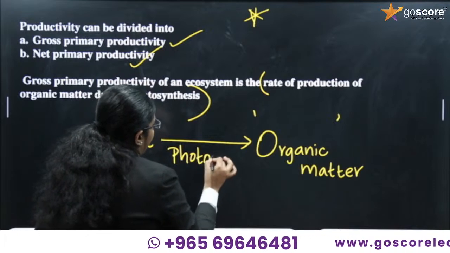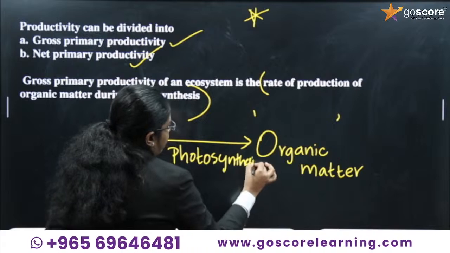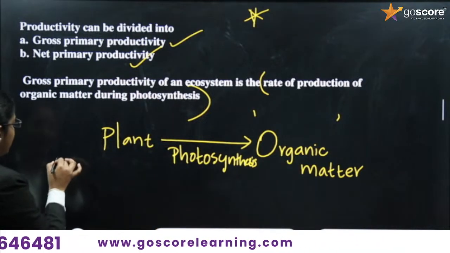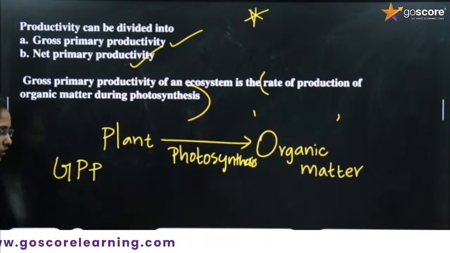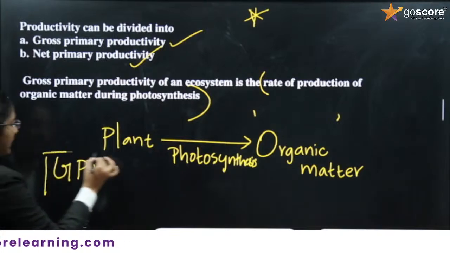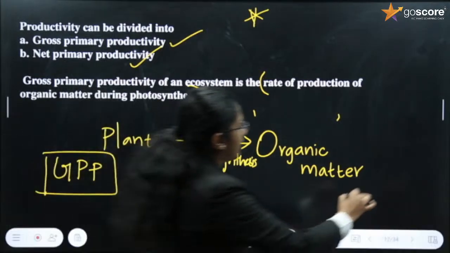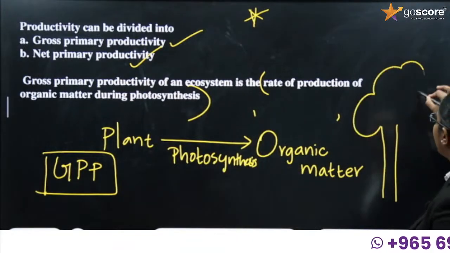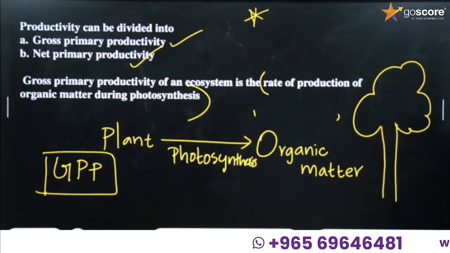That is gross primary productivity, or GPP. Now if I am drawing a plant here, this plant is undergoing photosynthesis.